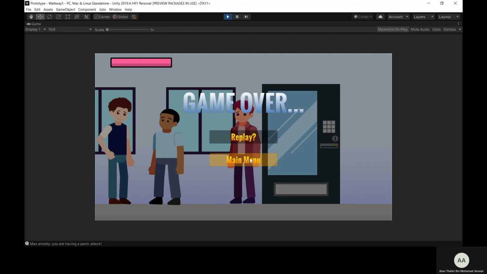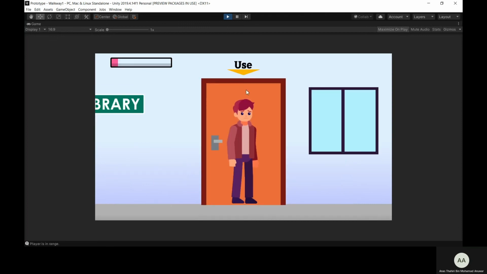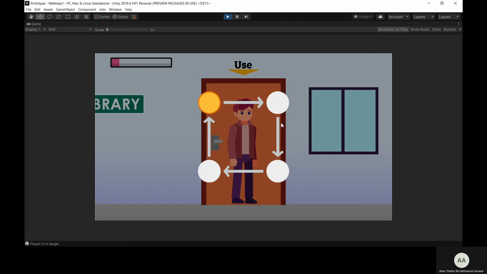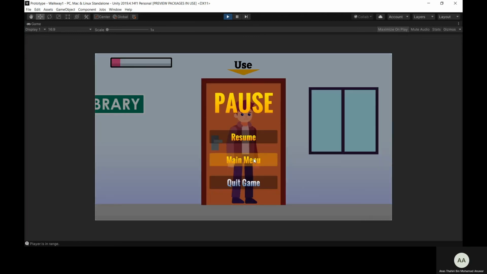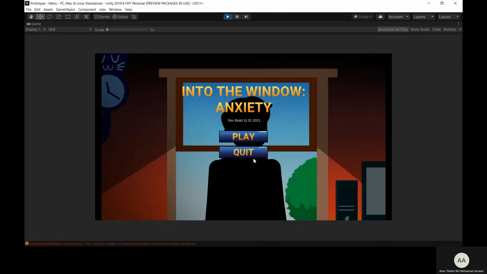So we can either replay this scene or go back to the main menu. Let's hit replay for a bit. We've loaded in. Everything works fine, and the meter has been reset. Alright, let's just head back to the main menu again. There we go, we're back at the main menu.